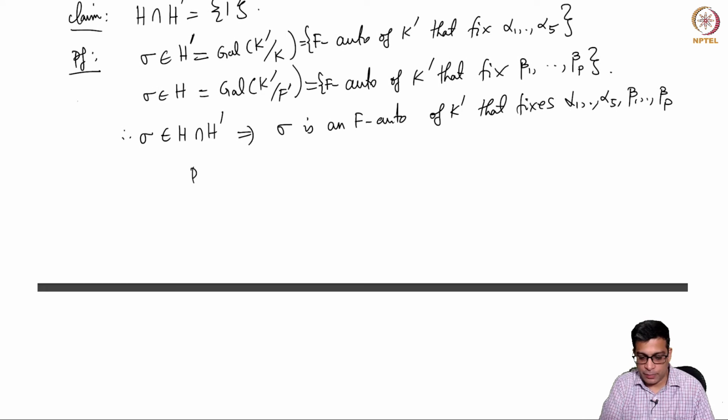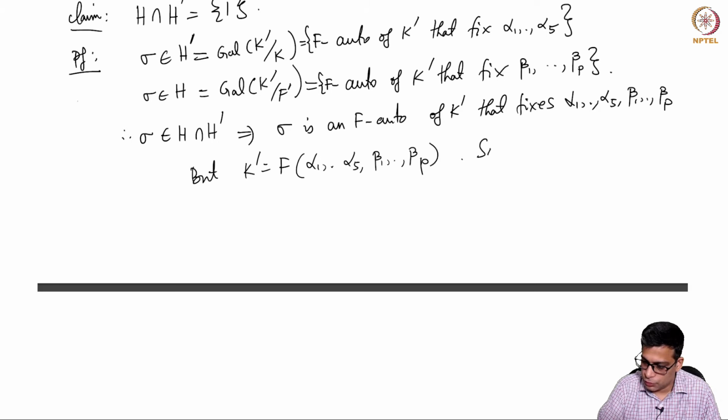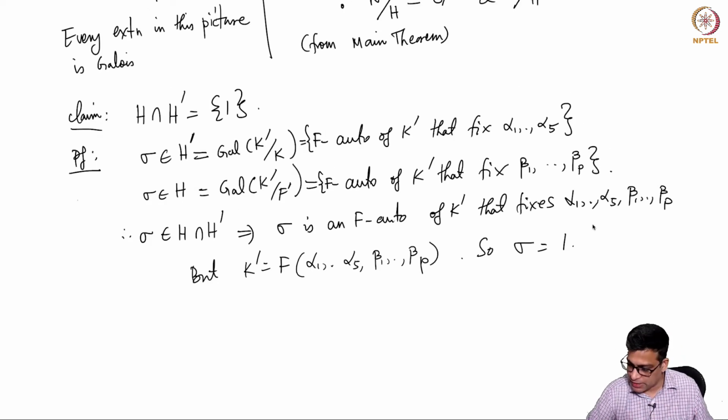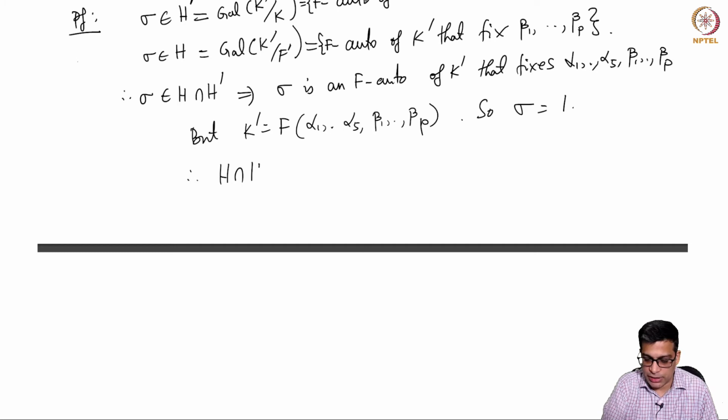But K prime is generated by those. So sigma is identity, right? It fixes F, it fixes alpha 1 through alpha 5 and it fixes beta 1 through beta 5. So it better be identity. So H intersection H prime is identity.